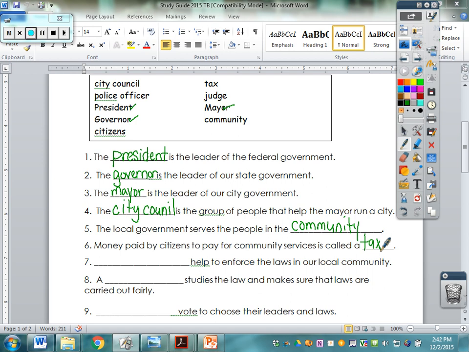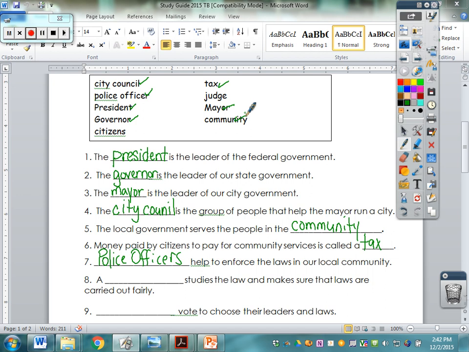Blank help enforce the laws in our local communities. What group of people help enforce the laws? And we talked about this, that they serve us, they help us, protect us. They are police officers. Okay, the police officers. So far, we've covered these words.